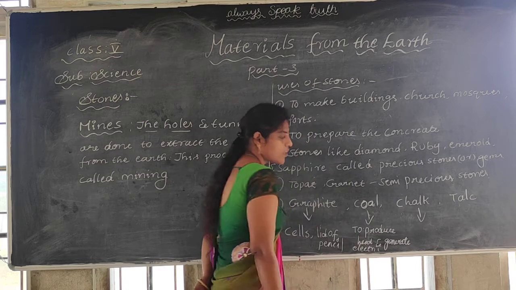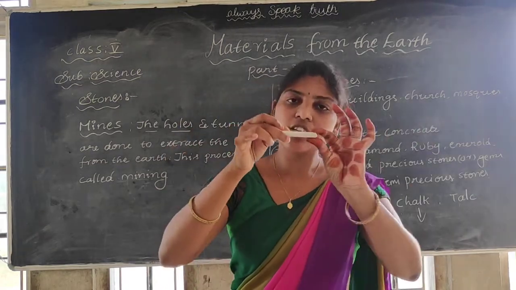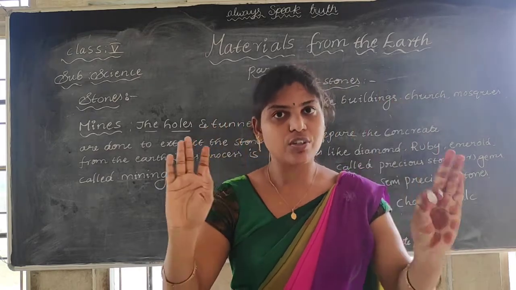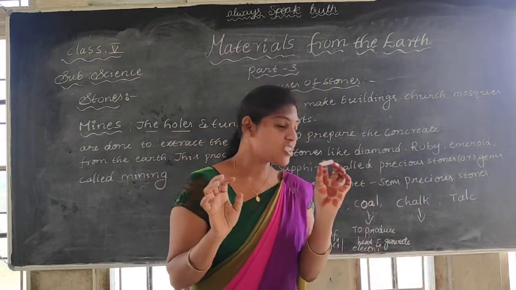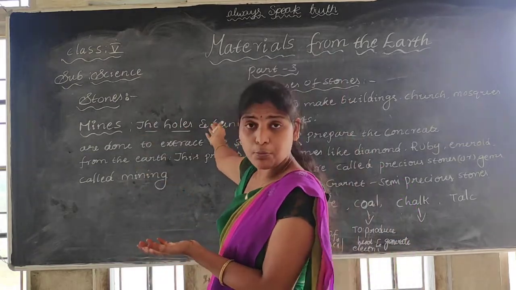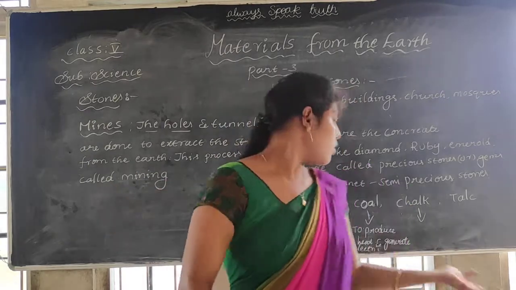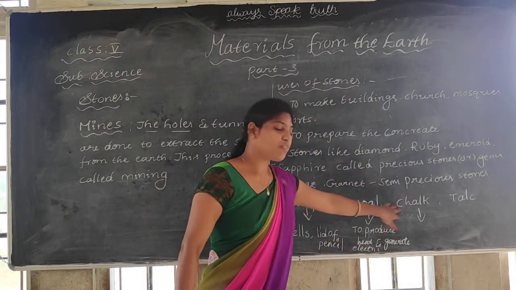And chalk. Chalk, you know, see now I am using the chalk. This is also a type of stone only. Understand? If chalk is not there, we can't write. Next is this board. This board is made with slate. So these are all we are getting from the stones only.